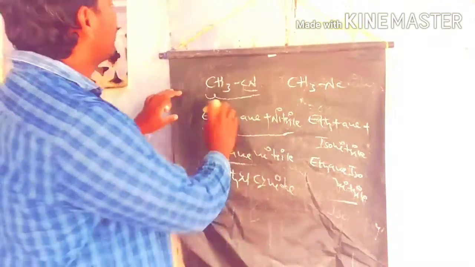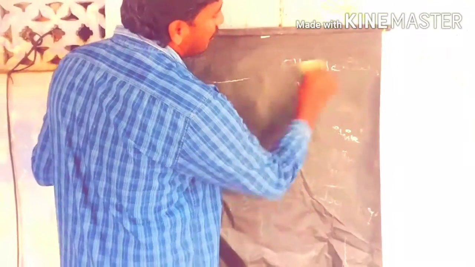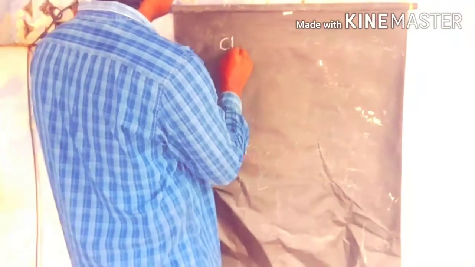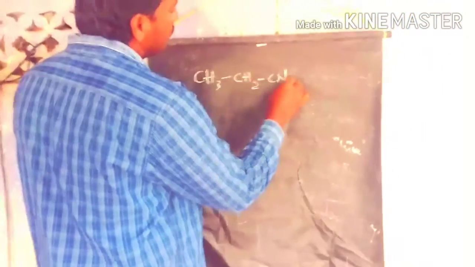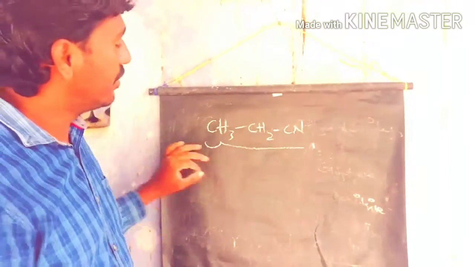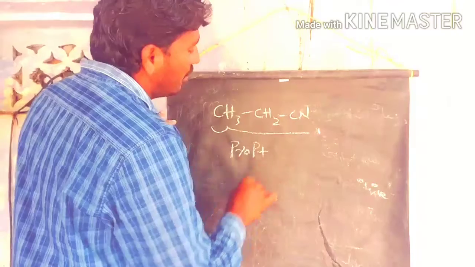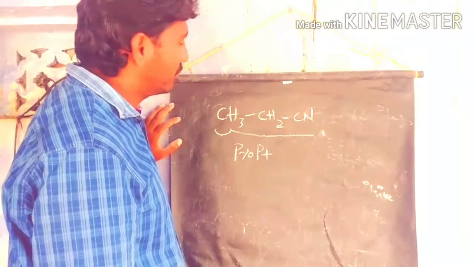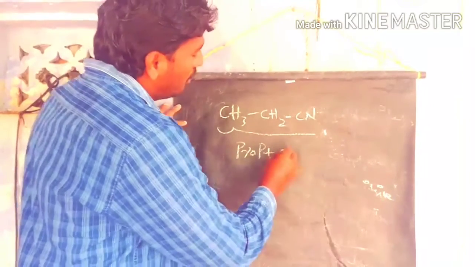Let's see some of the compounds where we can practice the IUPAC nomenclature. First, for example, if you take this one, CH3, CH2, and CN. How many carbons are present in the carbon chain? We have a 3 carbon chain, so we take prop. If the carbon chain is 4, we take but; 1 is meth, 2 eth, 3 prop, plus.